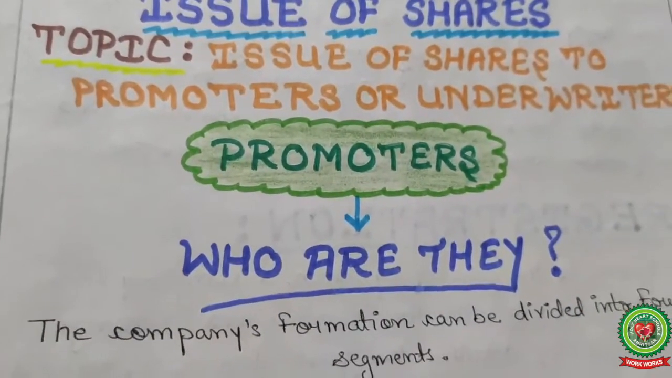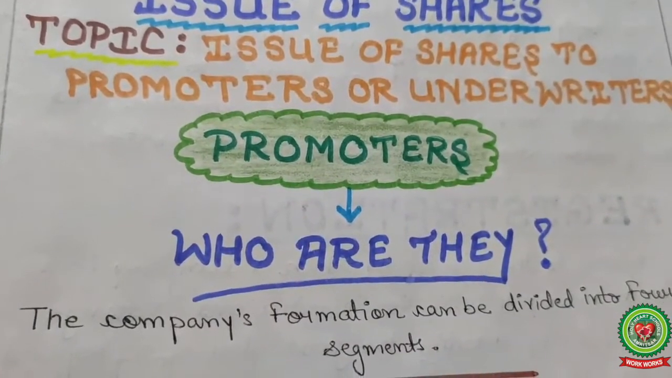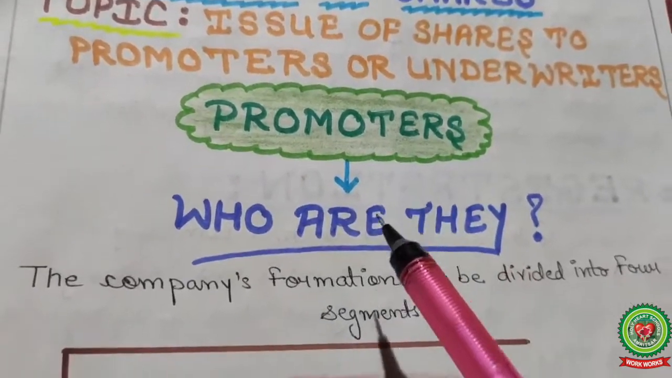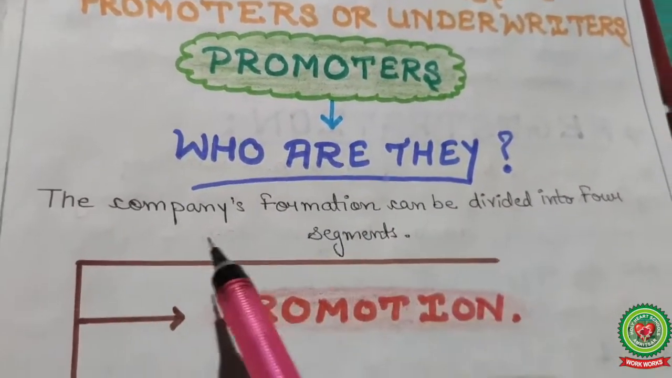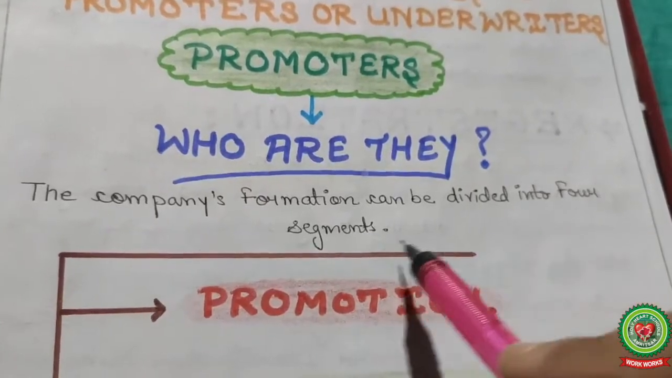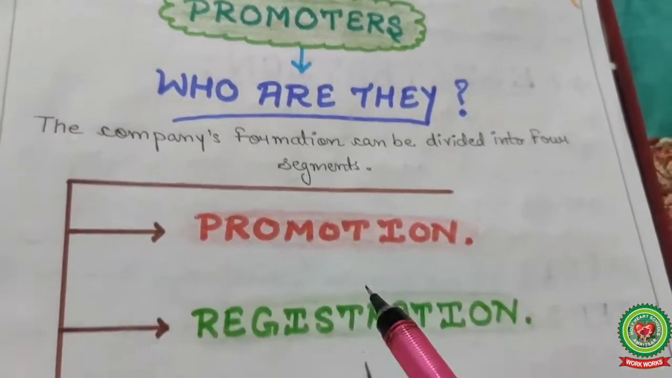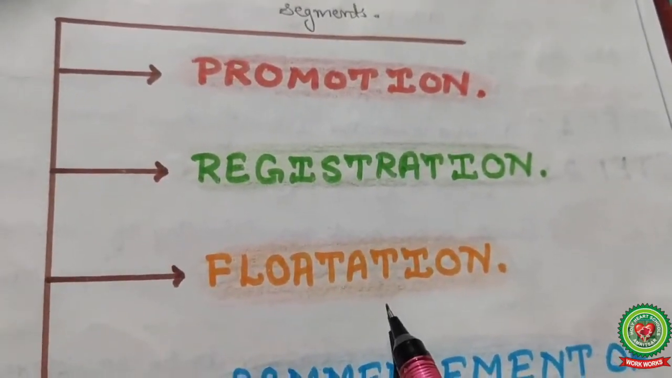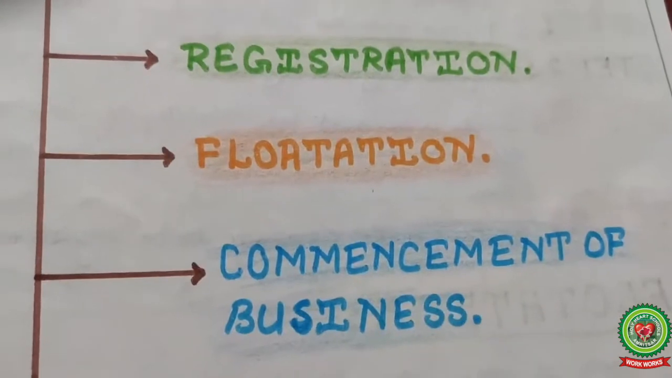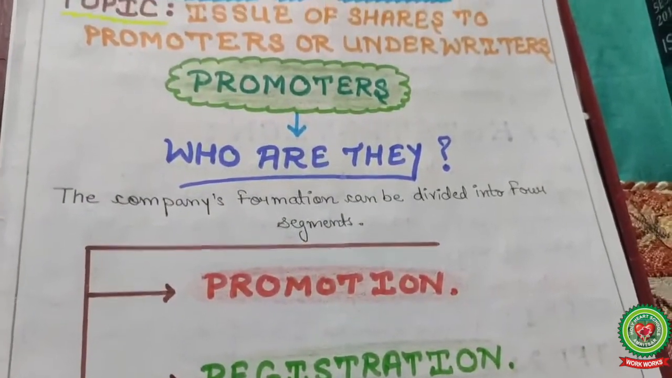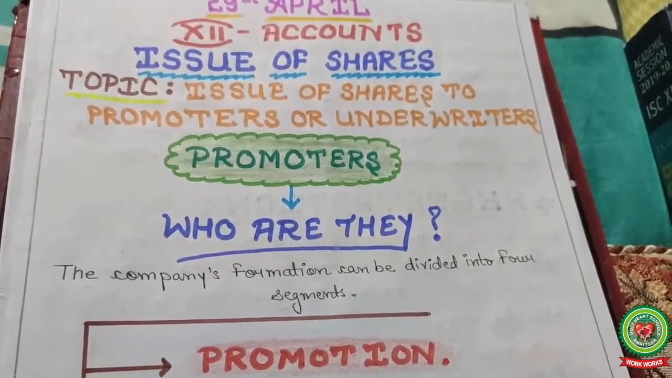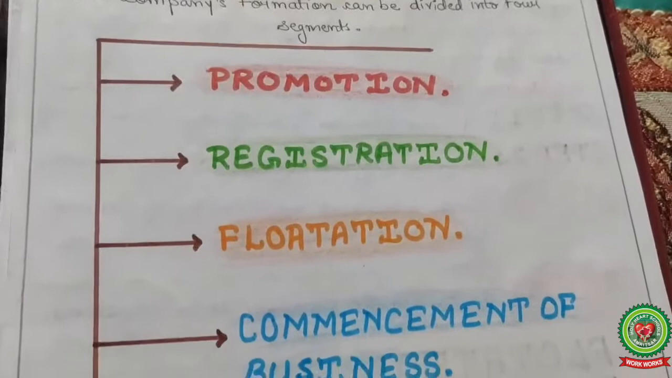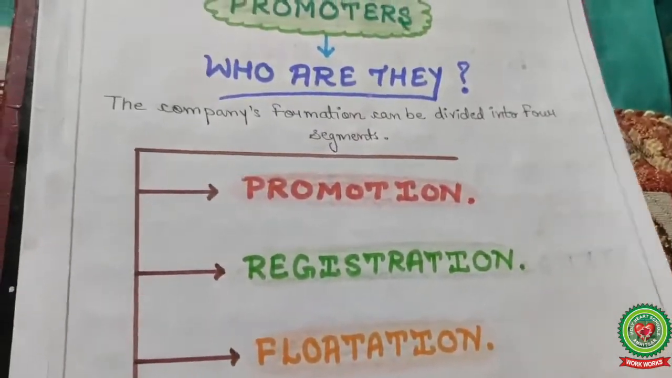Our today's topic: issue of shares to promoters or underwriters. Now first of all, promoters. Who are they? The company's formation can be divided into 4 segments: promotion, registration, flotation, commencement of business. So one by one, see.